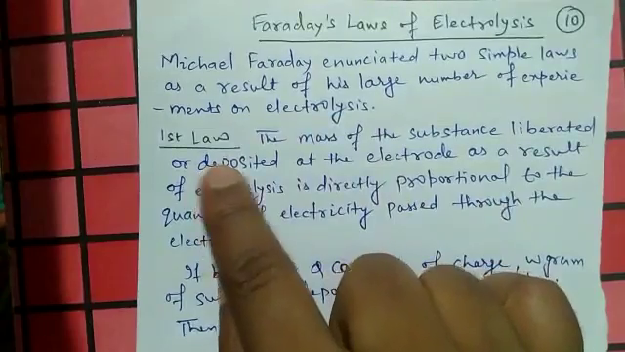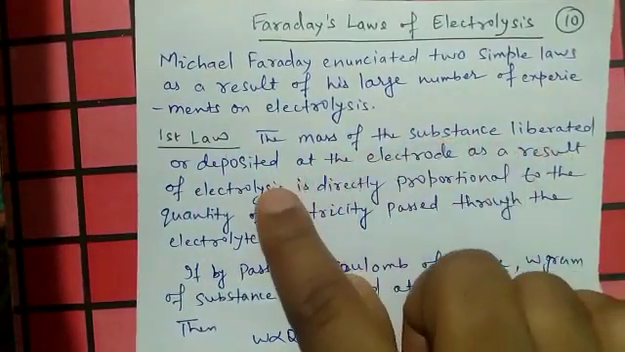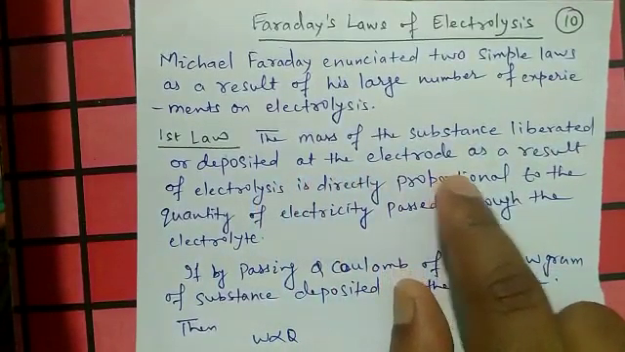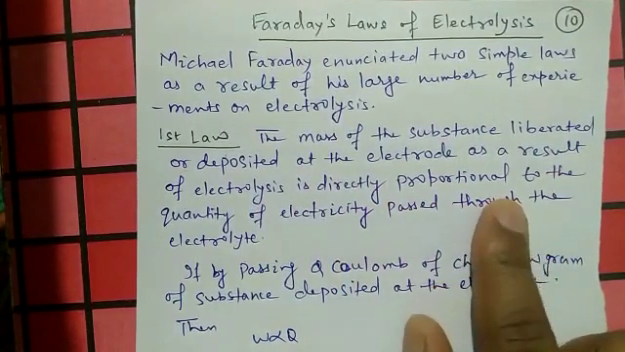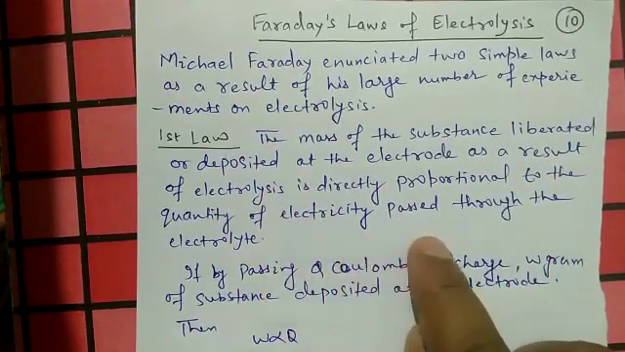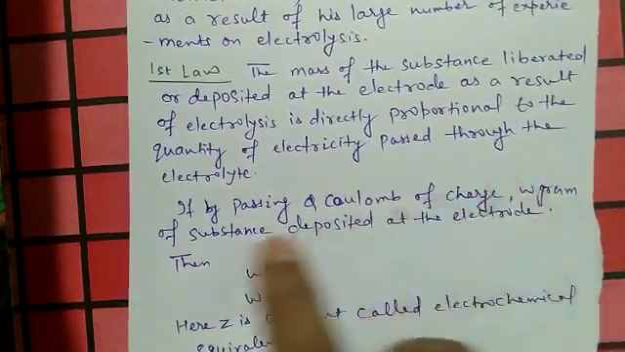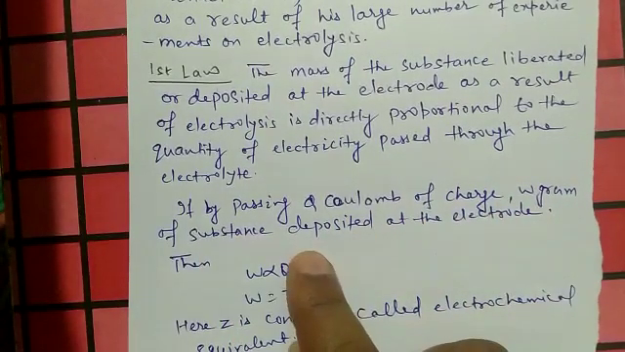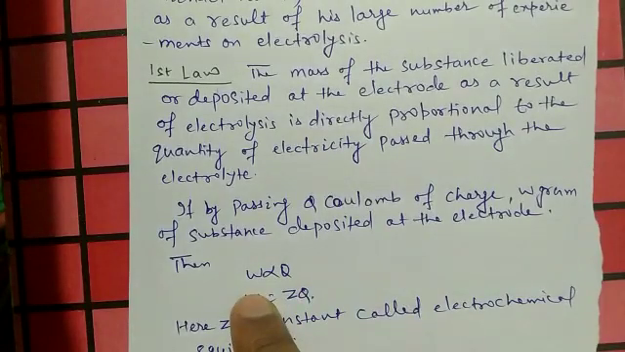The first law says that the mass of the substance liberated or deposited at the electrode as a result of electrolysis is directly proportional to the quantity of electricity passed through the electrolyte. That means if by passing q coulomb of charge, w gram of the substance is deposited at the electrode, then w is directly proportional to q.